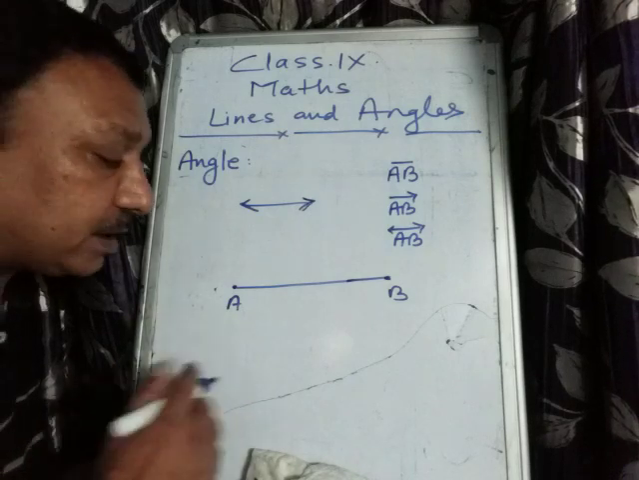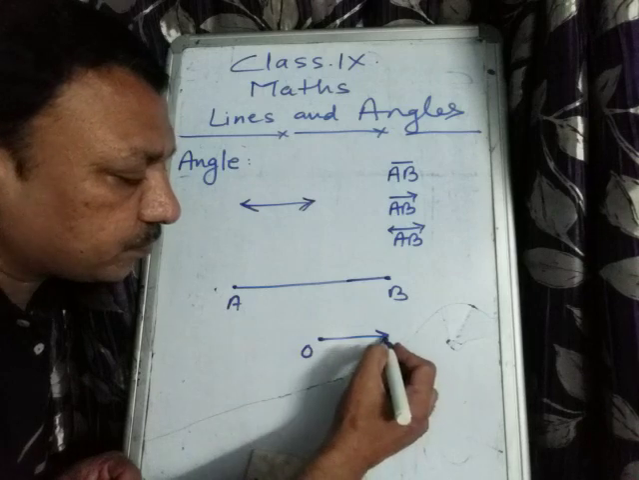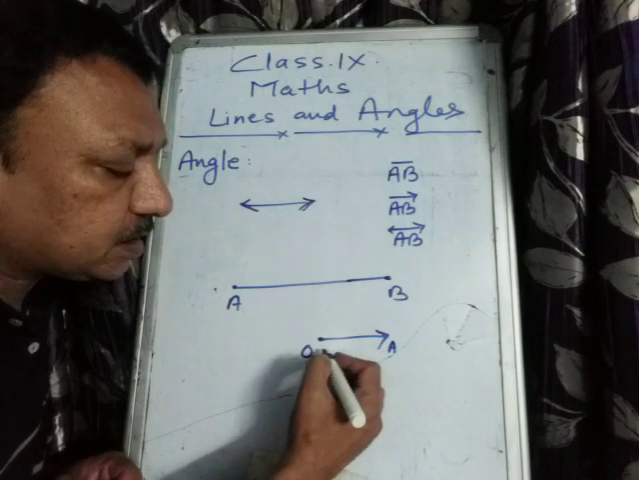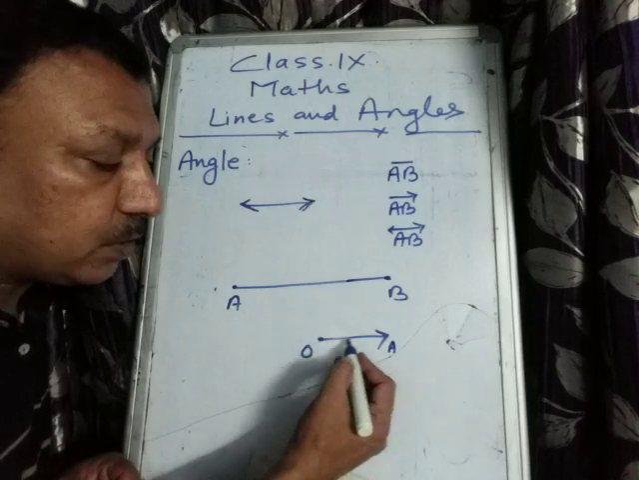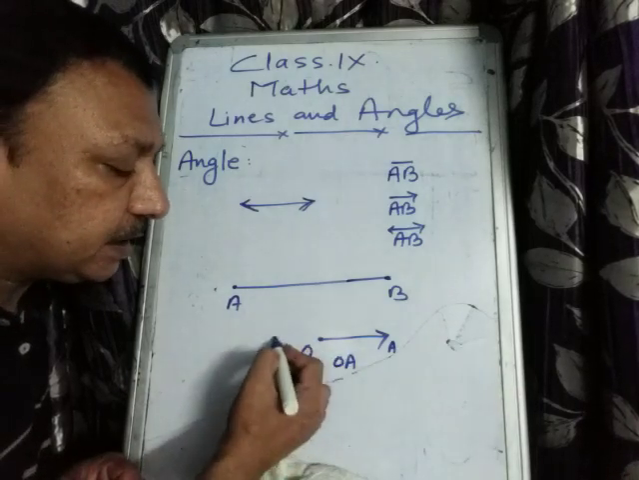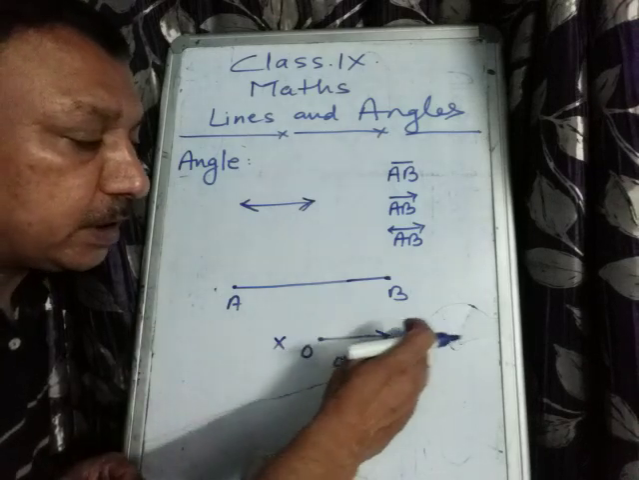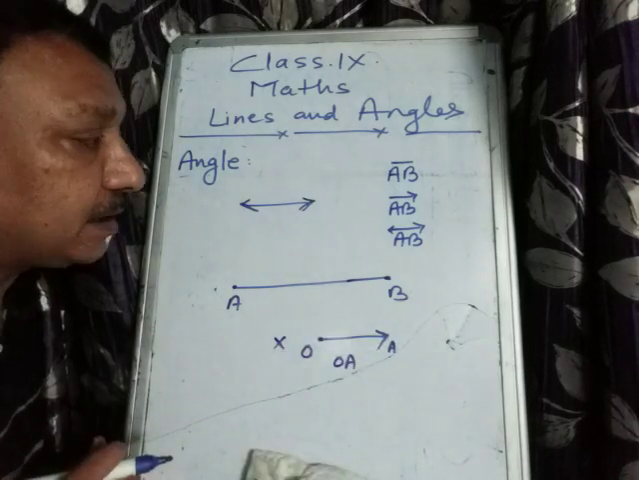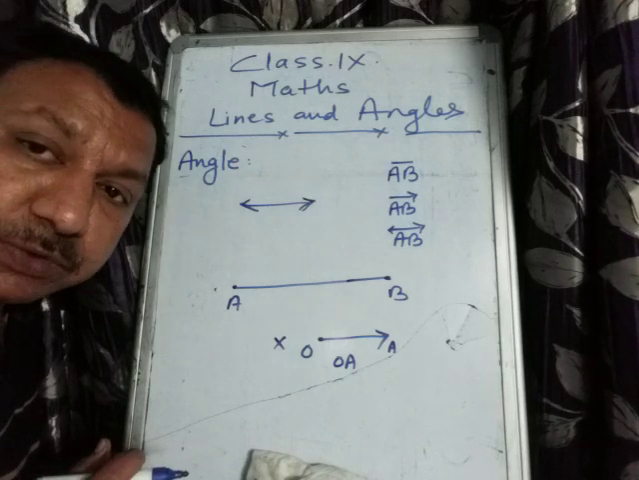Okay, and what is a ray? A ray is this, O. This is ray OA. Why is it a ray? Because it can be extended only in this direction. In this direction it cannot be extended. It can be extended only in this direction. So I think the line segment and ray are clear to you.